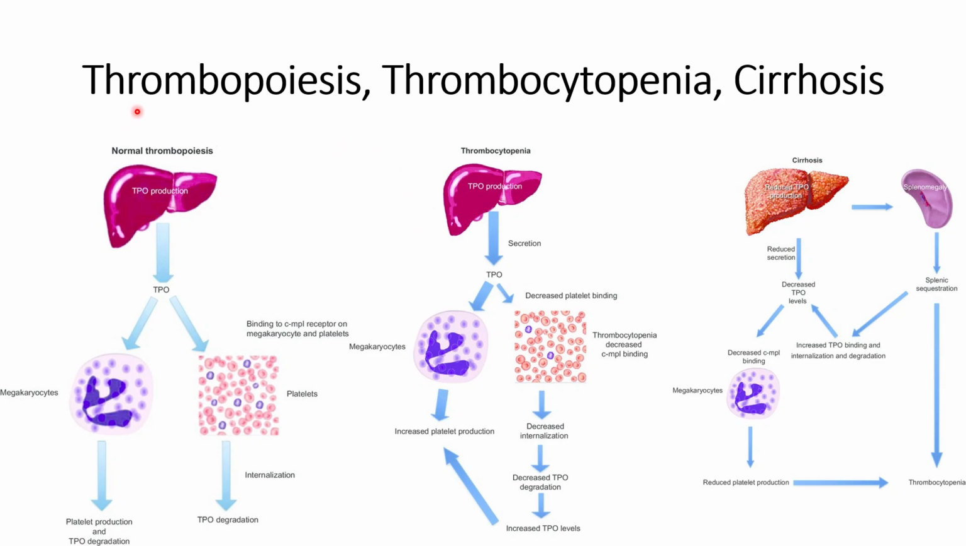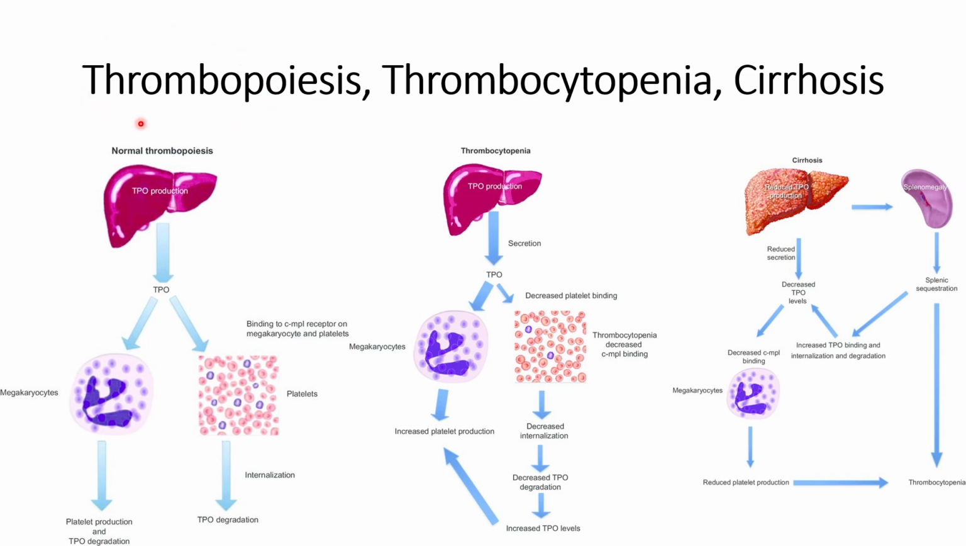In this video, we will discuss thrombopoiesis, thrombocytopenia, and cirrhosis. Thrombopoiesis is the normal process, whereas a disruption in thrombopoiesis might lead to thrombocytopenia or cirrhosis. So, what is thrombopoiesis? In normal terms, it's just the production of platelet cells